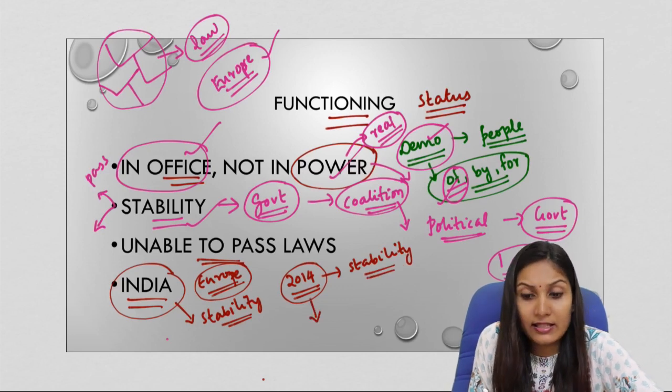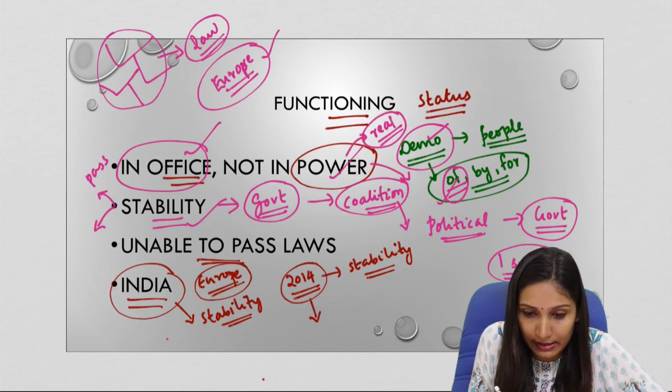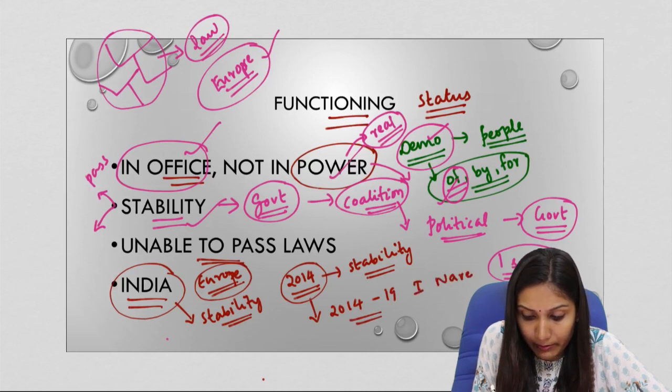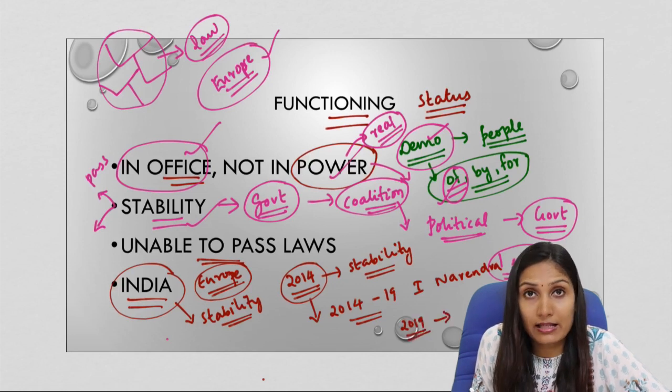Now, this stability has given a strong government at the center. If we see, from 2014 to 2019 was the first term of the Narendra Modi government. Now, from 2019 again the second term of the Narendra Modi government has started.